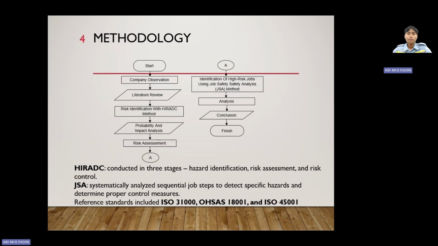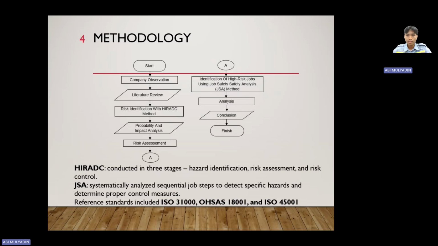For methodologies, we start with field observation. Next step, we do a literature review. Next step, hazard identification with the HIRADC method. Next step, probability and impact analysis. Next, risk assessment.